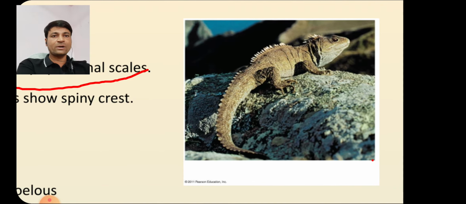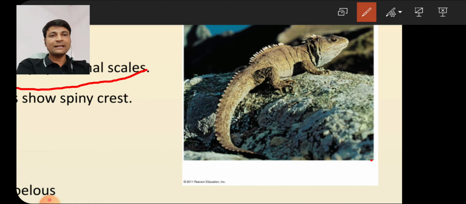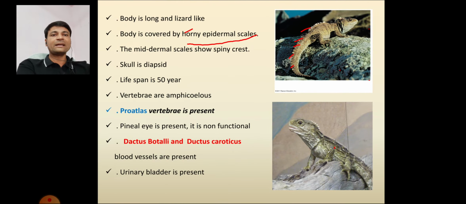See, these are the horny scales, like that spike. The body is covered by what? Horny epidermal scales.